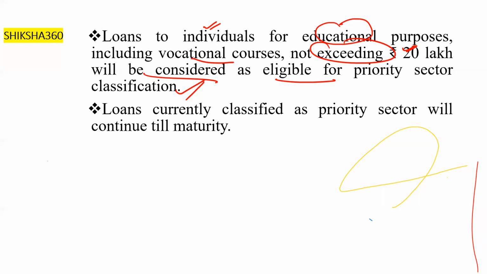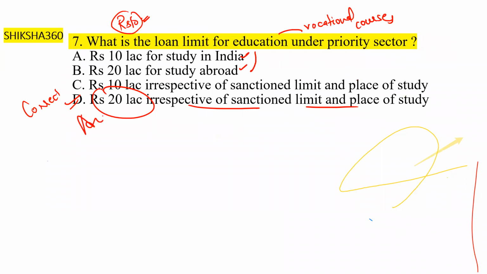Loans currently classified as priority sector will continue under the priority sector till the maturity of the loan. So this is the answer, 20 lakh. Option D is the answer here.